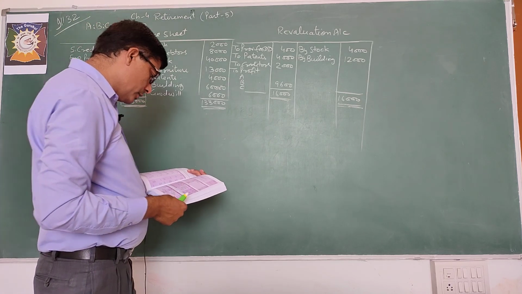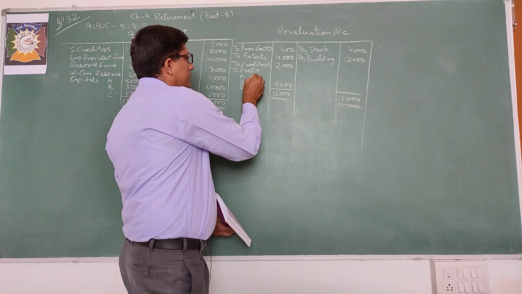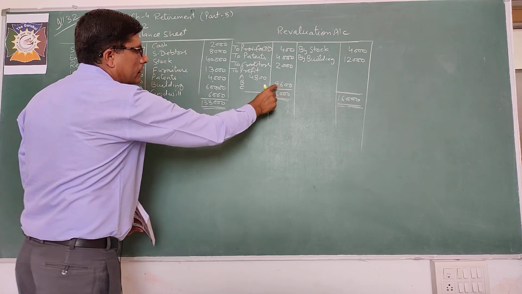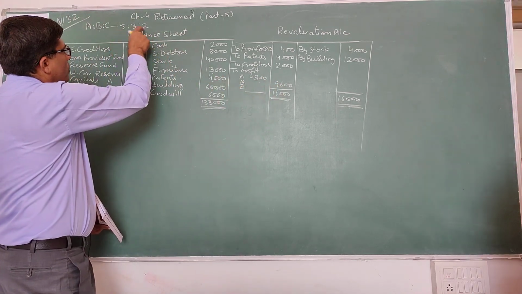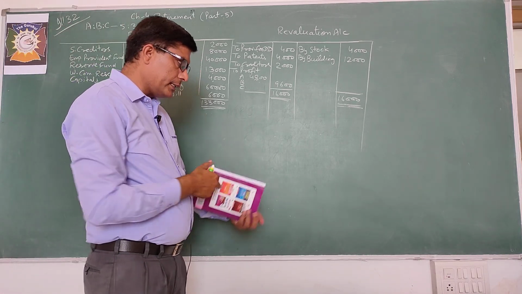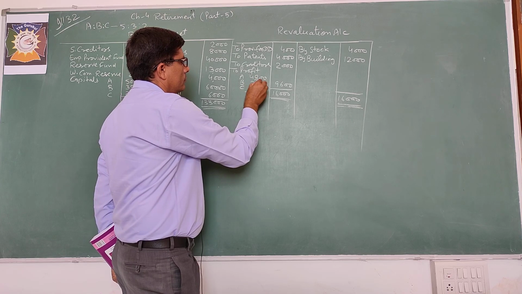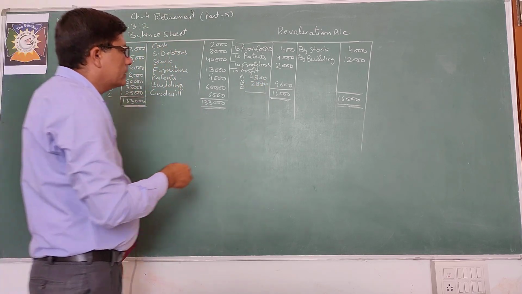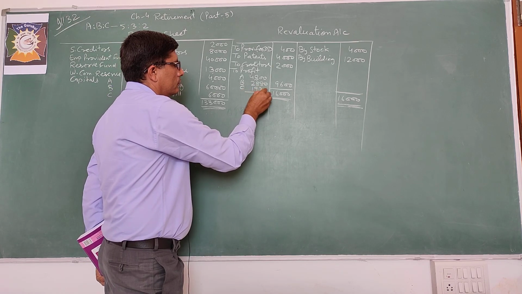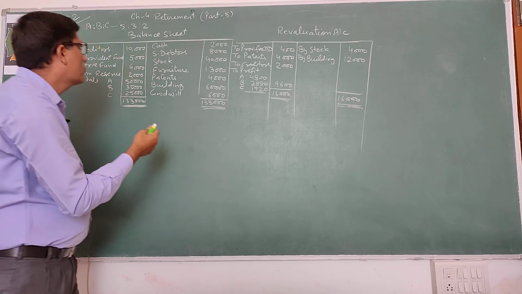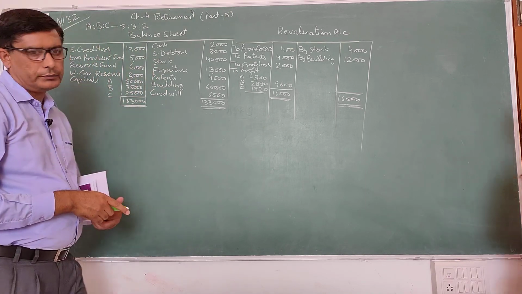So it will be 4,800 here. How? 9,600 into 5 upon total. B's share is 2,880 and C's share is 1,920. So this is the profit which is distributed in the old profit sharing ratio.